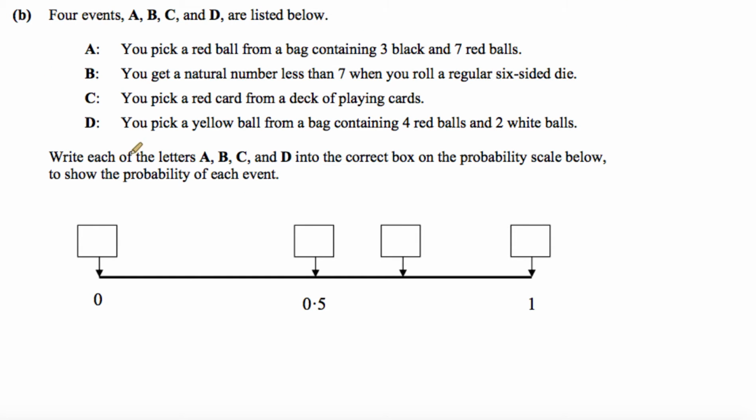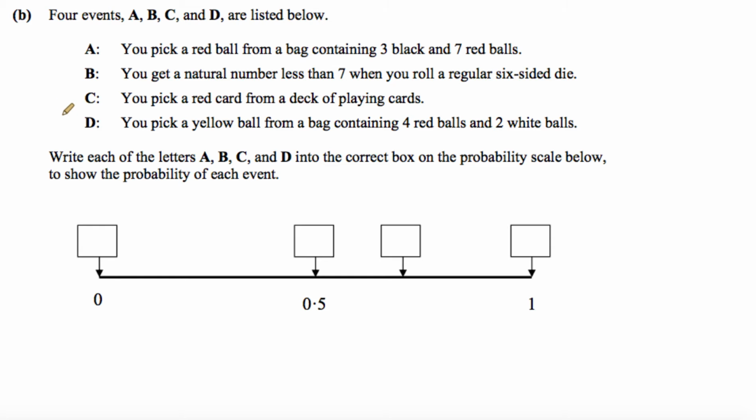Part B, 4 events A, B, C, and D are listed below. A, you pick a red ball from a bag containing 3 black and 7 red balls. Event B, you get a natural number less than 7 when you roll a regular 6-sided die. Event C, you pick a red card from a deck of playing cards.